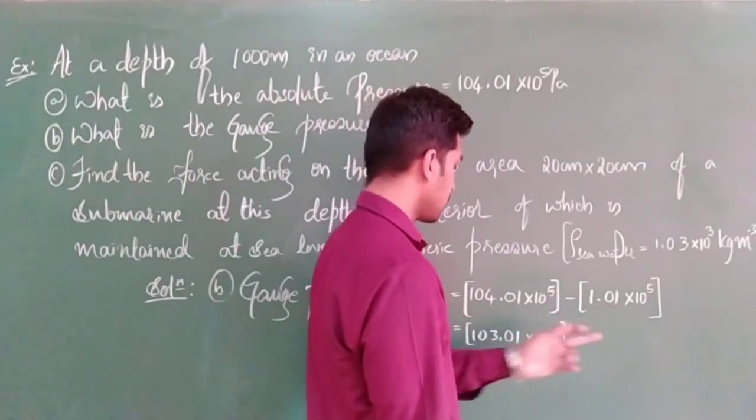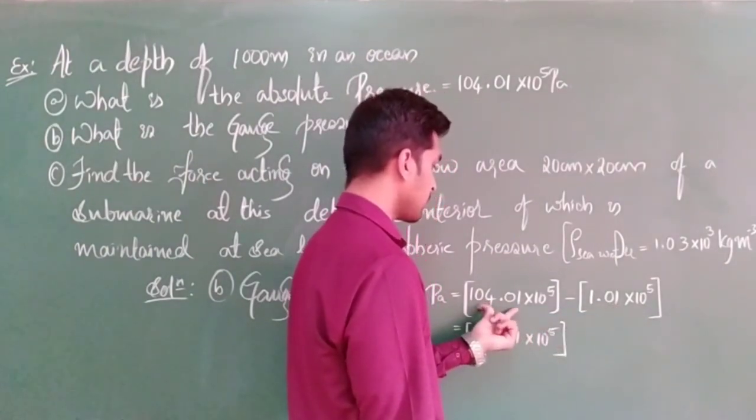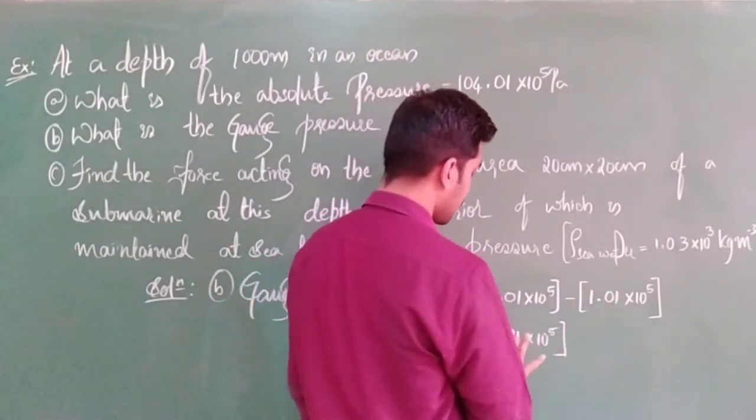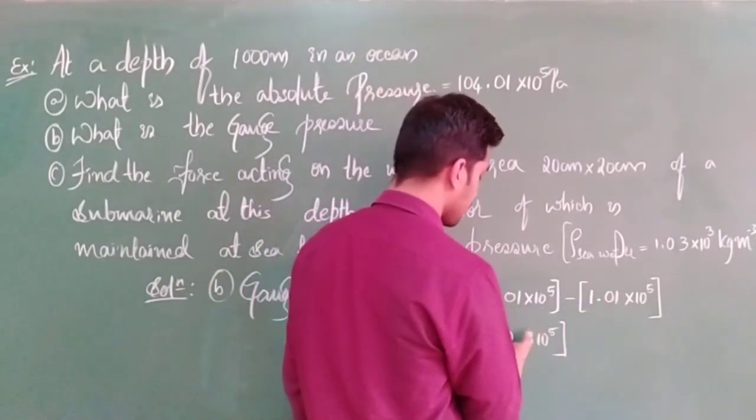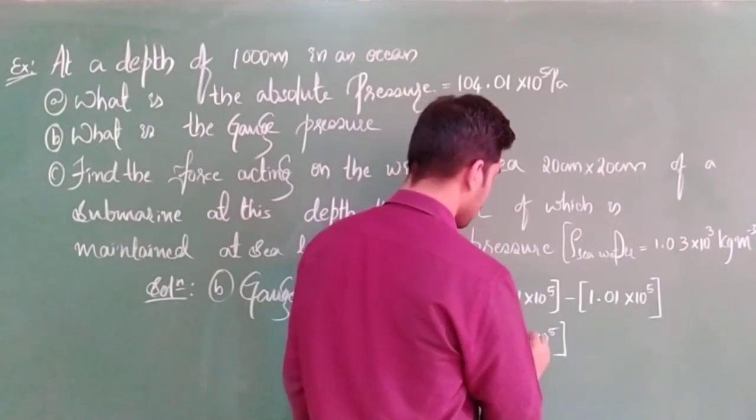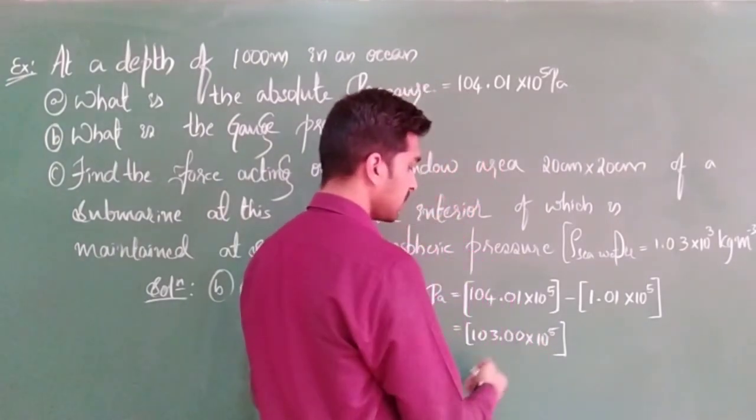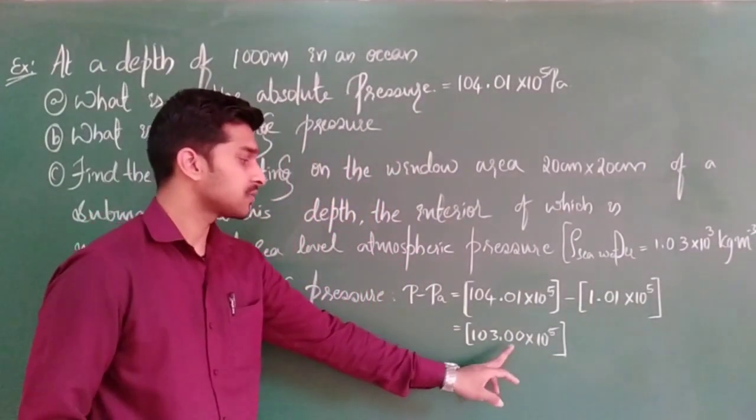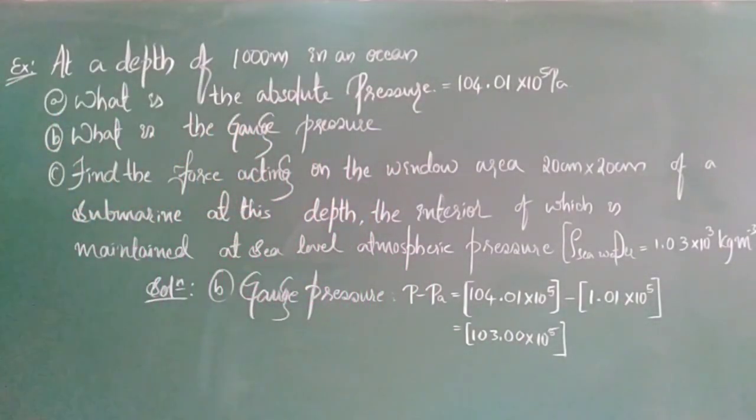1.01 here, 104.01. Directly we can solve. Here it will just vanish, 0, 0 we are going to get. Here 103 into 10 to the power of 5. That is nothing but the gauge pressure. Clear? Shall we go to C? Shall I erase the board?